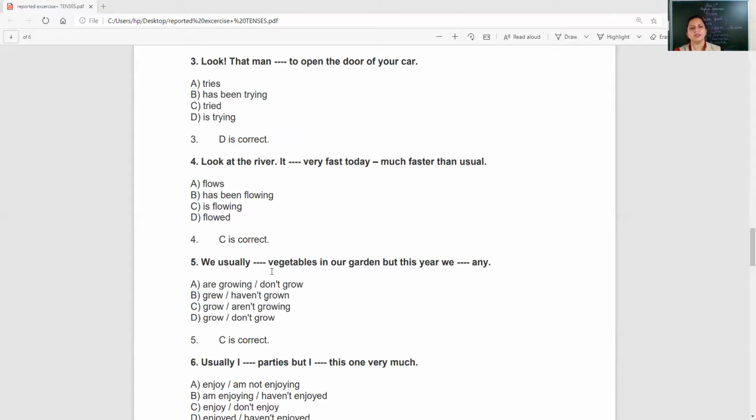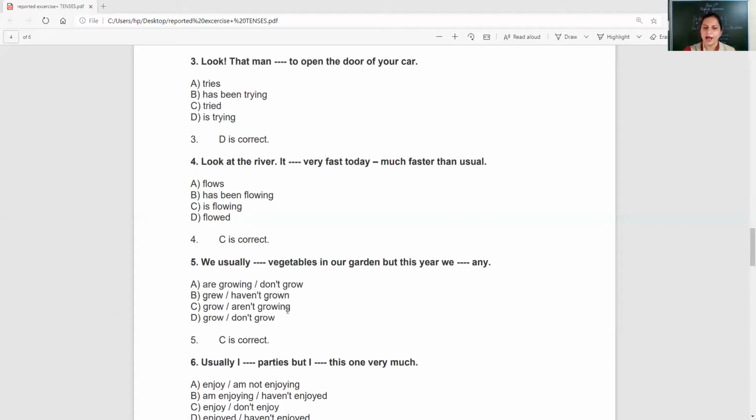Fifth statement. We usually dash vegetables in our garden, but this year we dash any. See the statement again. "Usually" means habitual, but this year we dash any. So the options are growing, don't grow, grew, haven't grown, grow, aren't growing, grow, don't grow. The first blank is very clear, it would be grow. We usually grow, okay? But this year we aren't growing any. Usually we grow, but this year we are not growing any.